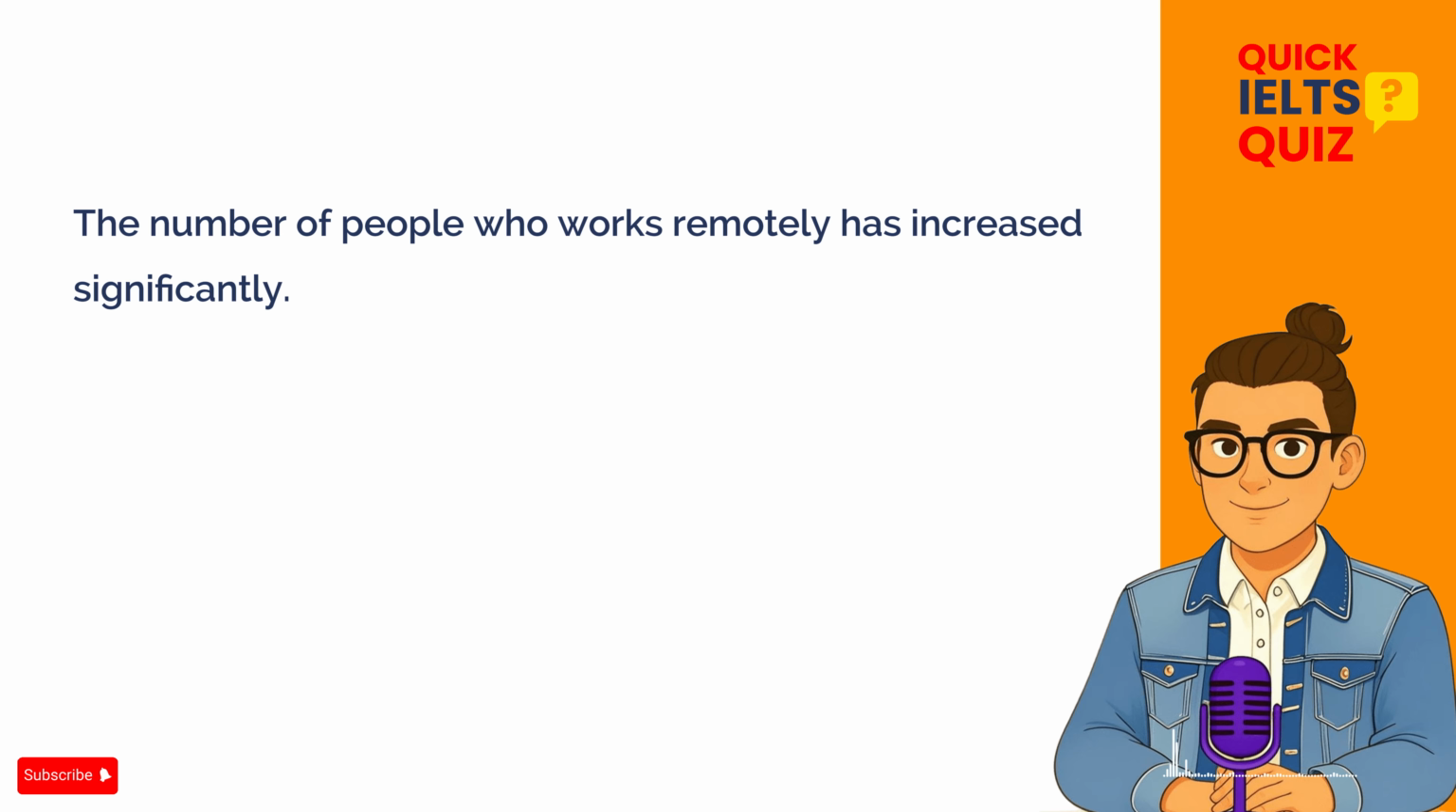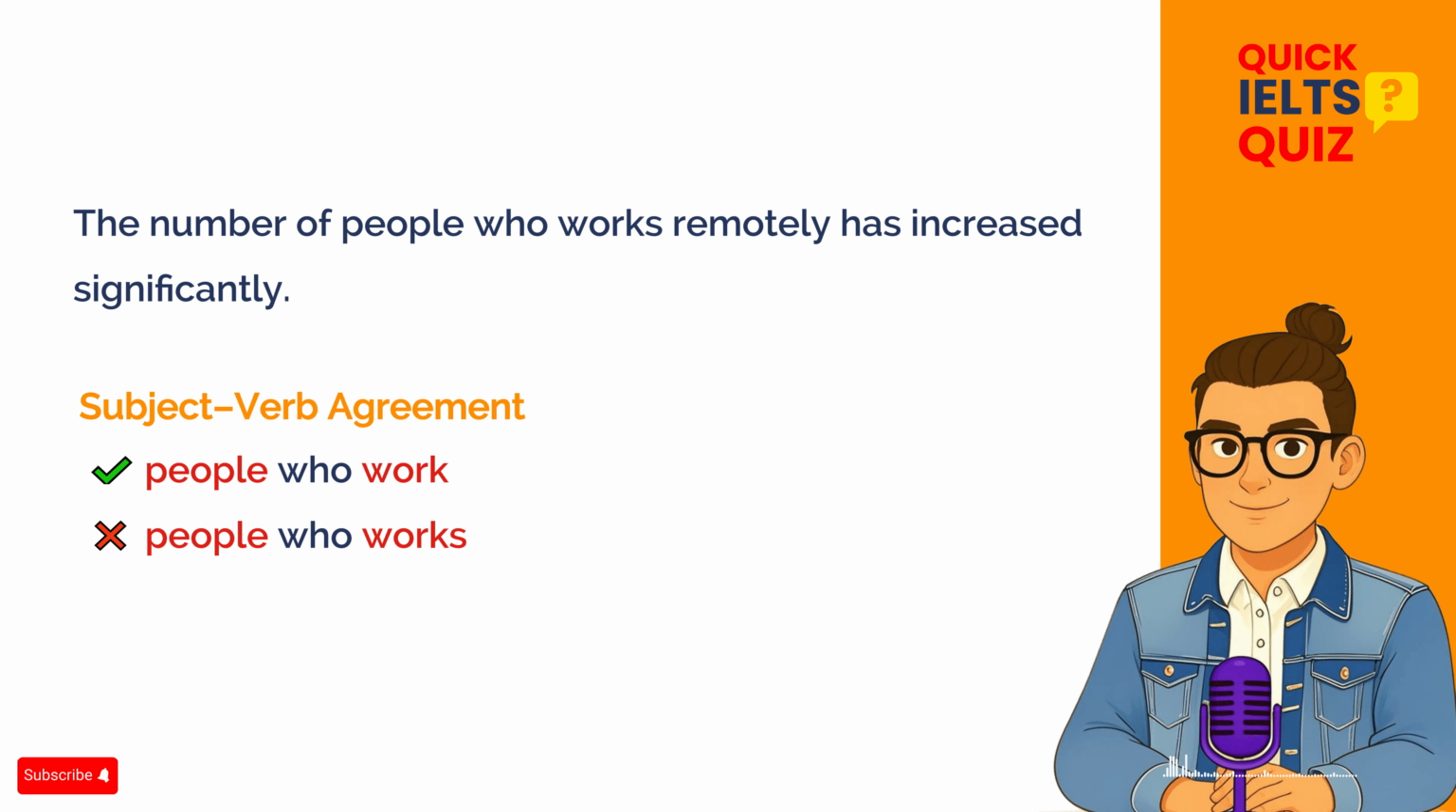In this sentence, there is one main error related to subject-verb agreement. The subject of the verb "works" is "who", which refers back to "people". Because "people" is plural, the verb should also be plural. So, "who works remotely" is incorrect. The correct form is "who work remotely". The corrected sentence should be, "The number of people who work remotely has increased significantly."